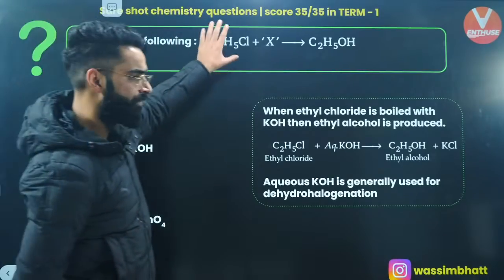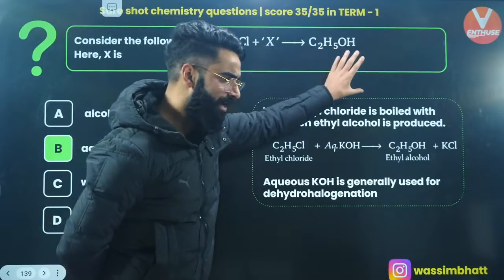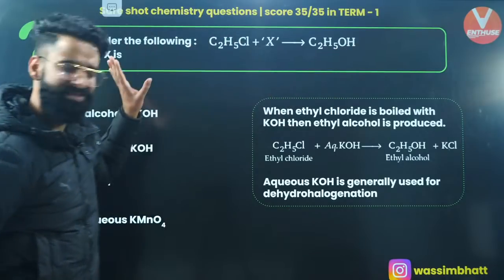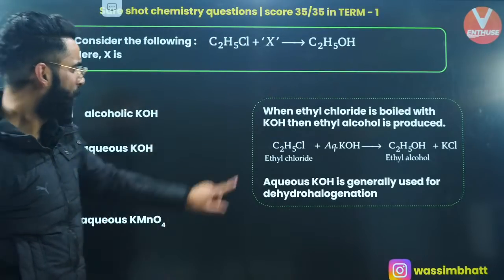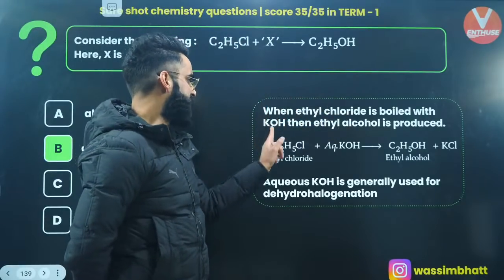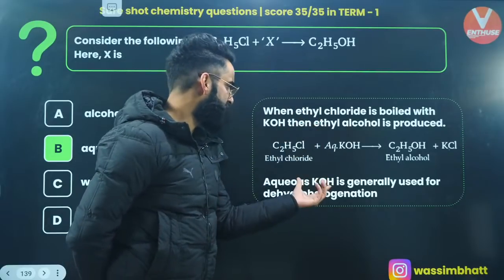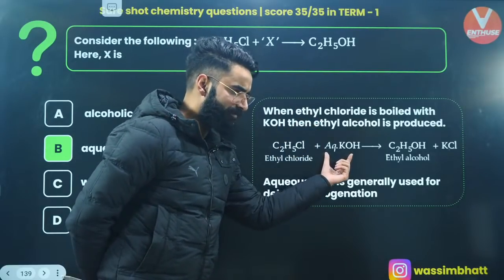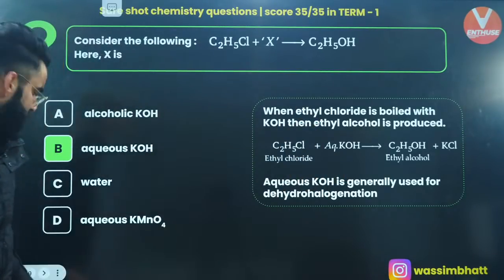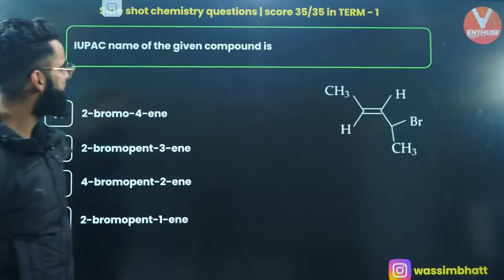In order to convert your alkyl halide into the alcohol, the reaction is simple, given in the NCERT itself. When ethyl chloride is boiled with KOH, then ethyl alcohol is prepared. This is aqueous KOH which we are using over here. Okay, one more. IUPAC name of the following compound.